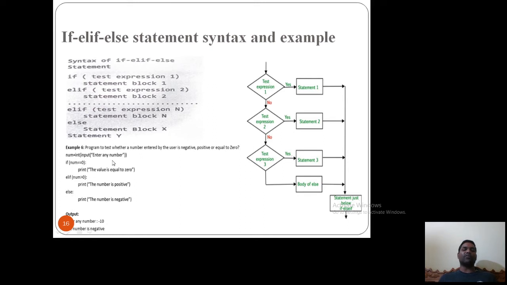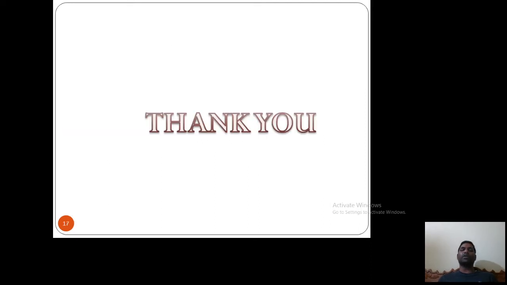Here I am reading one number from the user in integer format. The output says, enter any number. I have entered -10. The number is negative. This is an example of the if, elif and else statement. So that's all about the PowerPoint presentation. Now we'll go to each and every example in the practical session.